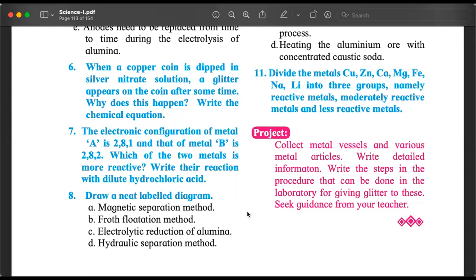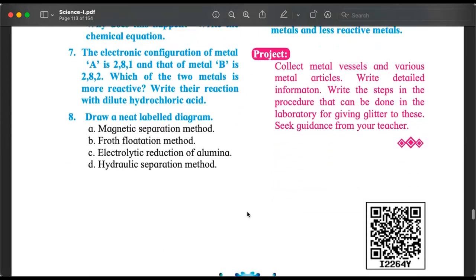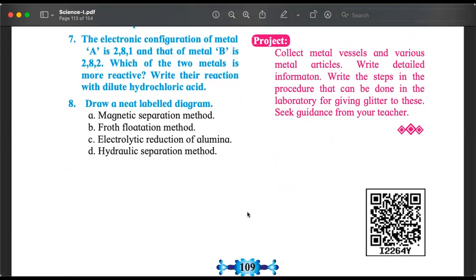Question number 6 we have completed. Question number 7 we have completed. Question number 8 is about drawing the diagram. So A, B, and D we completed, and today you can complete electrolytic reduction of alumina. So you will draw that diagram in which there is a steel container, there is a graphite lining, anodes are also graphite, there is a power source, and some labels as to what is what. Nothing more for me to explain.